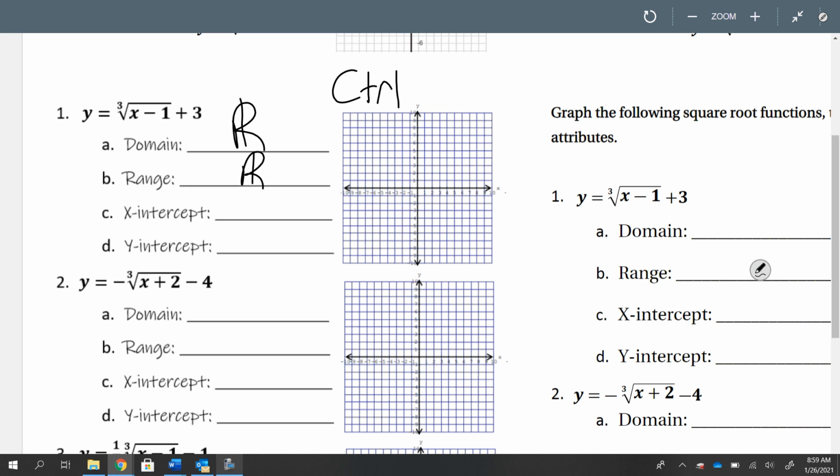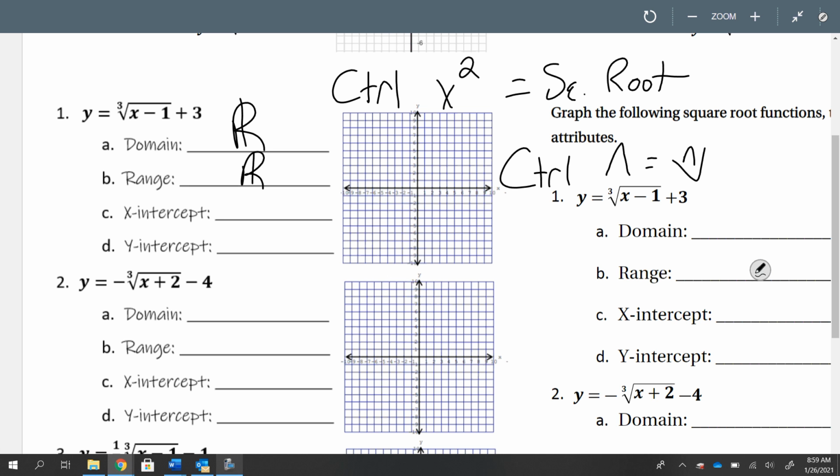See, instead of hitting control x squared, that's what you would hit to get to square root, you're going to hit the button right next to x squared. So you're going to hit control and then the little caret. It looks like this. It's a little caret, okay? And that is going to pop up the cube root, or it's not really called the cube root, it's n root of x. Is that an x? Yes. So n root x. The n means the number.